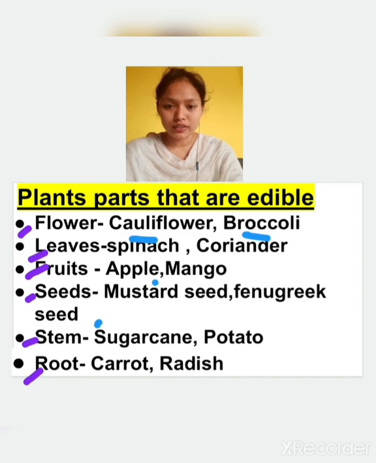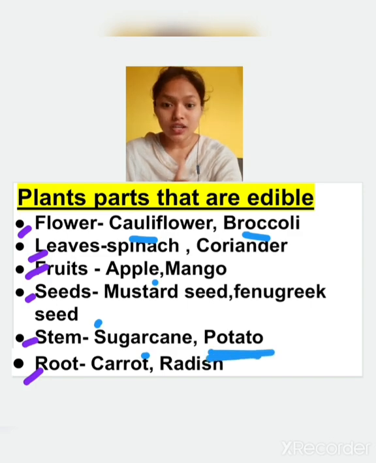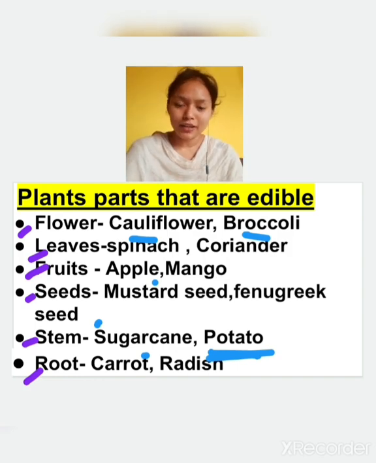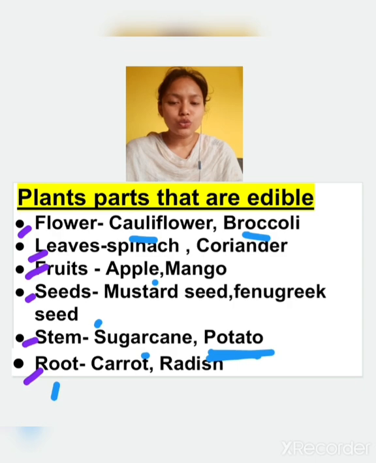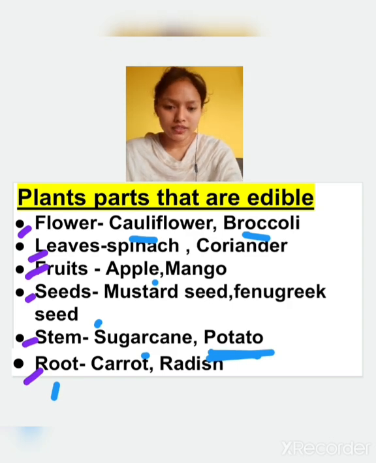Pulses are also there. Stem, sugarcane, potato. Yes, potato is a stem, not a root. It is a stem. So sugarcane, potato, all these are the stems that can be eaten. Root, carrot, radish. All these are the roots that we eat. Many more roots are there that can be eaten by human beings.